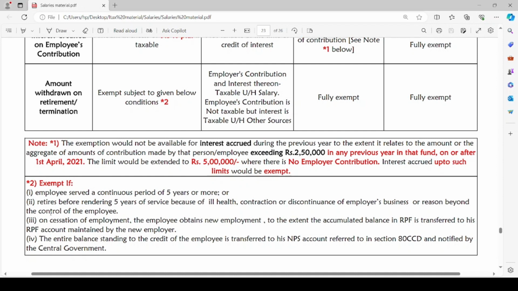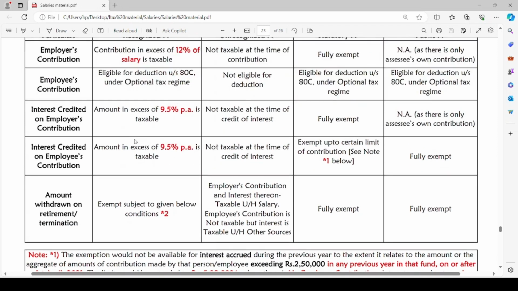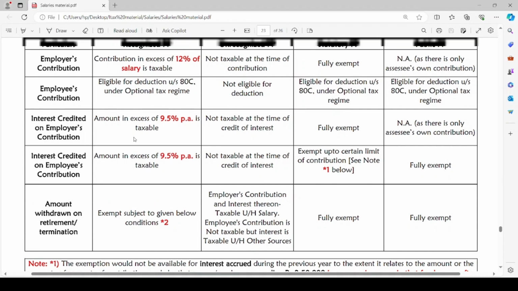Either on cessation of employment, the employee obtains new employment at some other place, and to the extent the accumulated balance in RPF is transferred to his RPF account maintained by the new employer. The entire balance standing to the credit of the employee is transferred to his NPS account, referred to in section 80CCD and notified by the central government. If these conditions are met, then the exemption will be allowed to the employee if he withdraws the amount on his retirement or termination from the recognized Provident Fund.